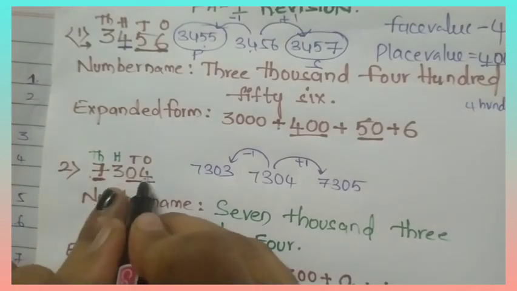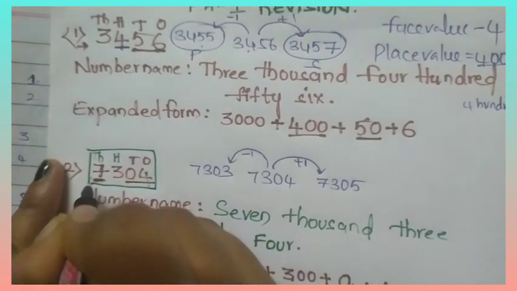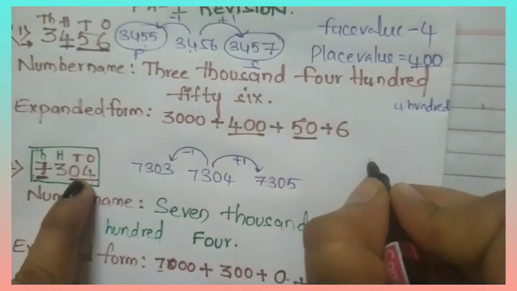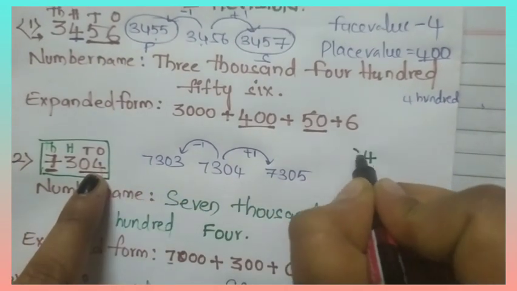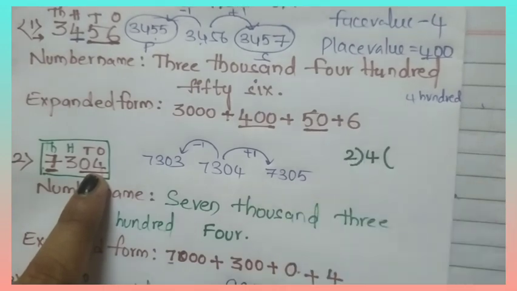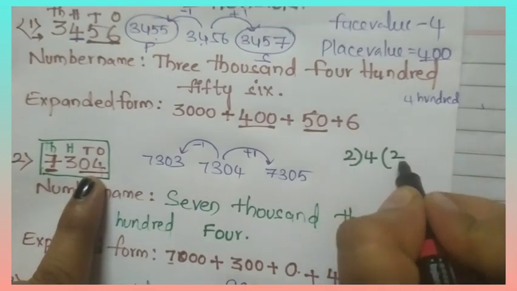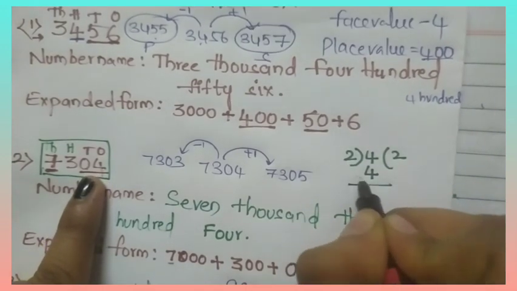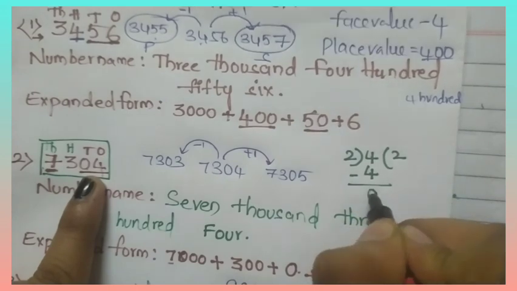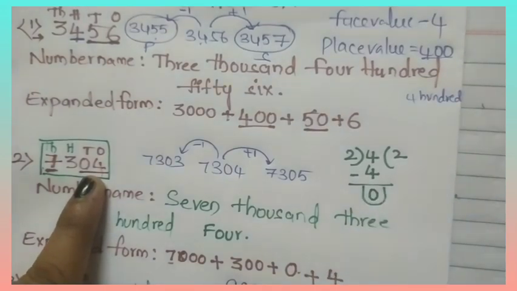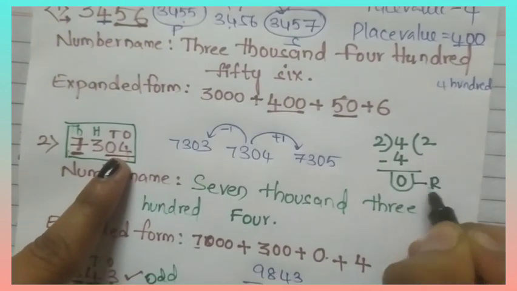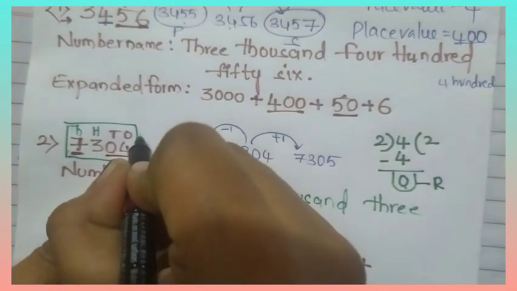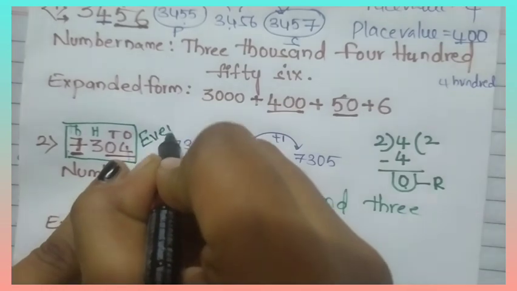Let's see, is it even or odd? Okay, 4. What is the digit in the ones place? 4. So now divide it with 2. Okay, 2 2s are 4. 4 minus 4, 0. Is it even or odd? Means even. We got remainder 0. So this number is an even number.